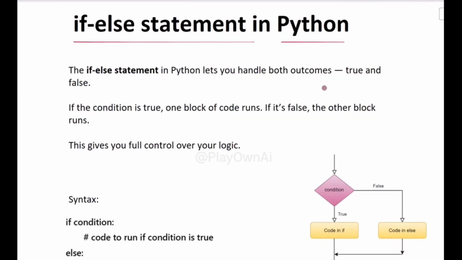Here's the definition. The if-else statement in Python lets us handle both outcomes, true and false. If the condition is true, one block of code runs. If it's false, the other block runs. This gives us full control over our logic.